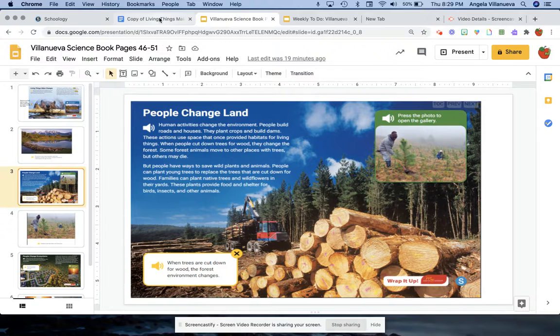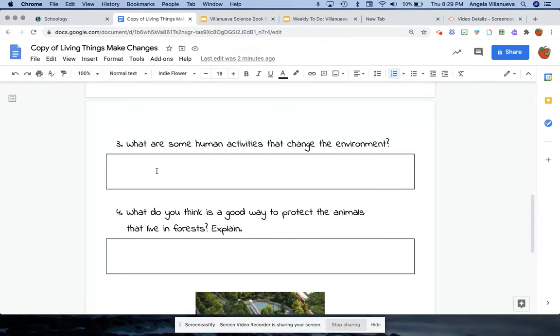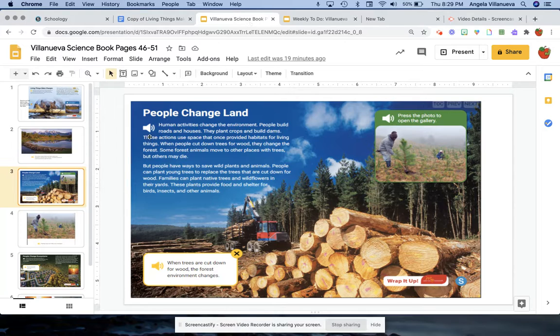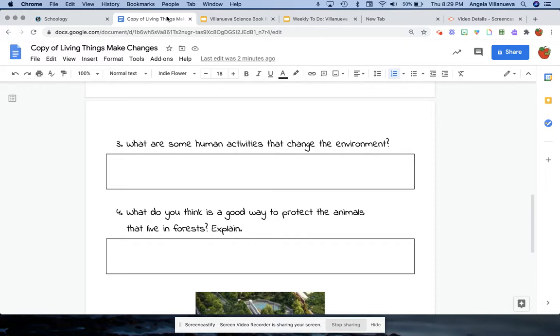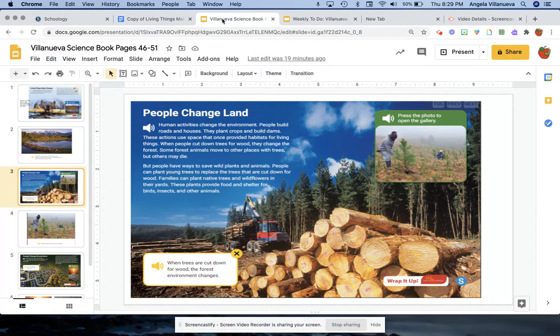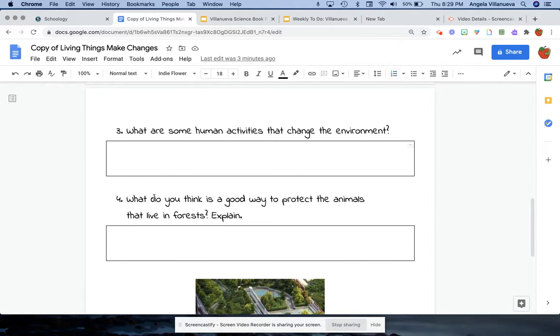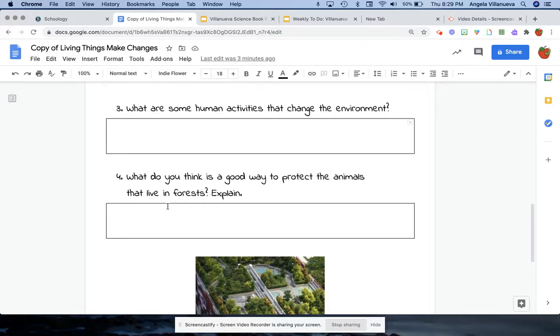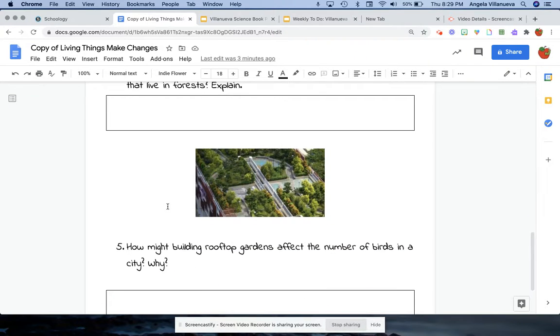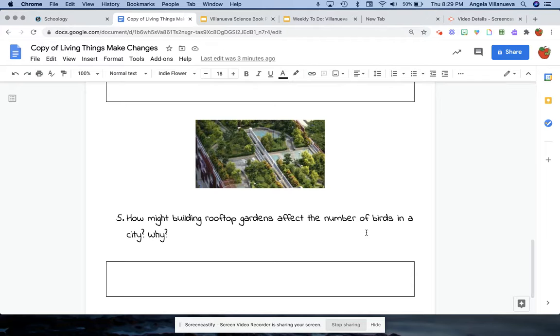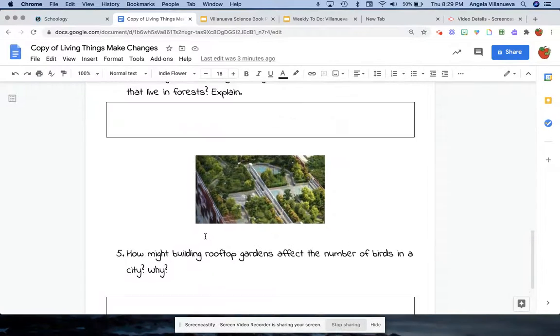All right, let's go back here. What are some human activities that change the environment? And that again is in the first paragraph. So you're going to reread that one. What do you think is a good way to protect the animals that live in forests? People have ways to save wild plants and animals. Right here. This paragraph is all about that. All right. So you're going to go through and answer the questions we just talked about. And then when you're ready, we're going to move on to this part. How might building rooftop gardens affect the number of birds in a city and why?